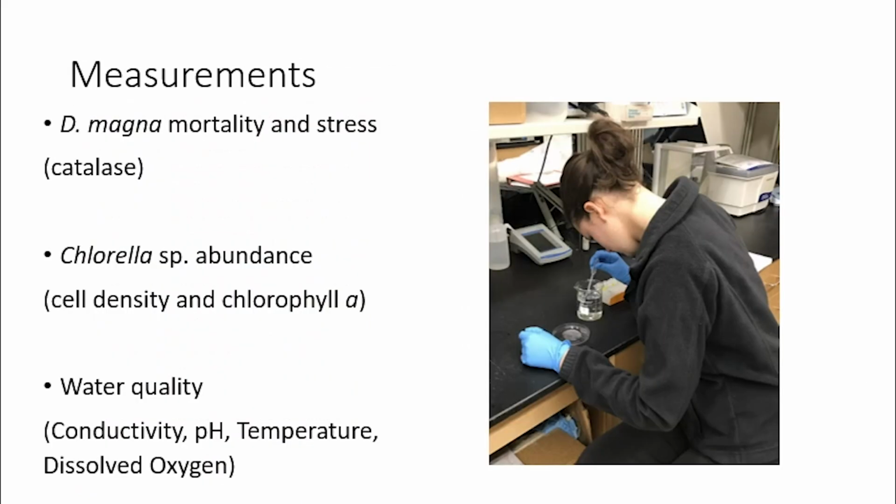After 7 days of exposure, the Daphnia were removed from their microcosms, as you can see me doing in the picture on the right. Then Daphnia mortality was measured visually, and their stress levels were measured using a catalase assay, which measured the concentrations of a stress protein in the Daphnia. Chlorella abundance was measured in 2 ways, by determining their cell density, which is the number of cells in a known volume, and using their photosynthetic pigment, chlorophyll A, concentration.